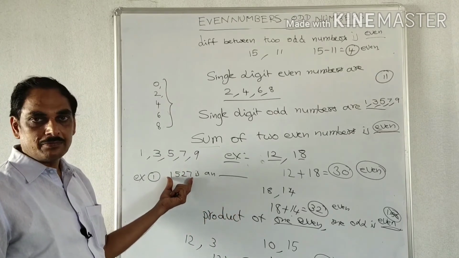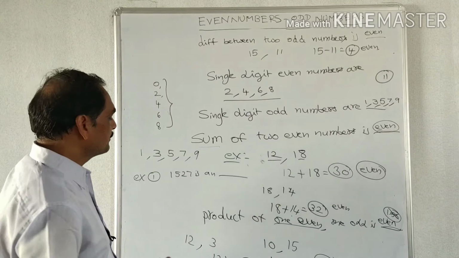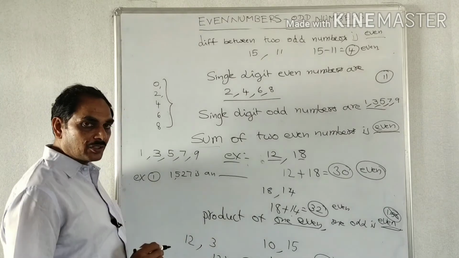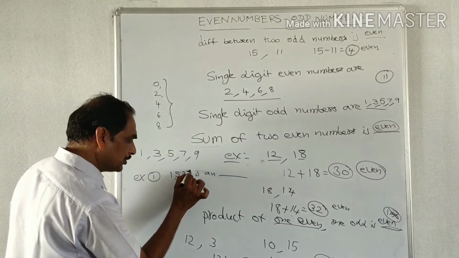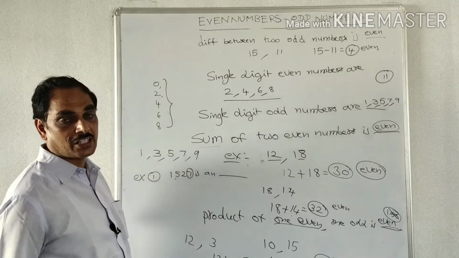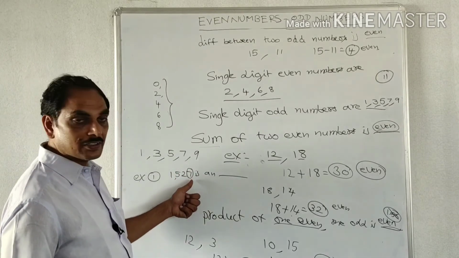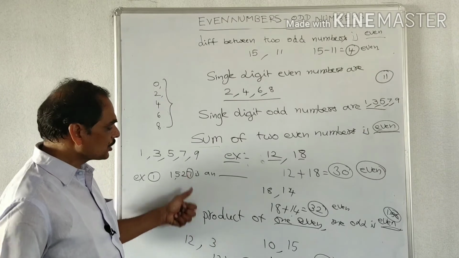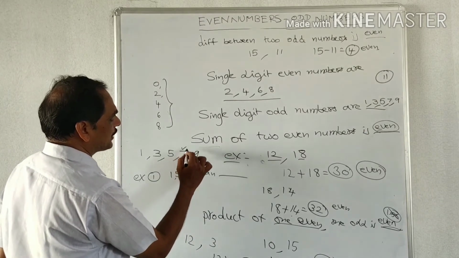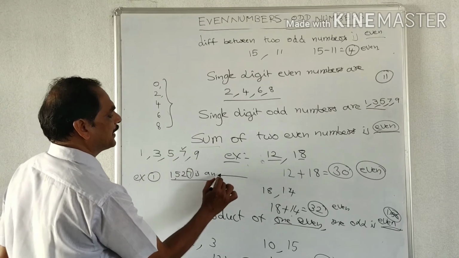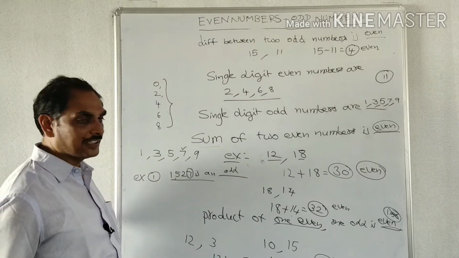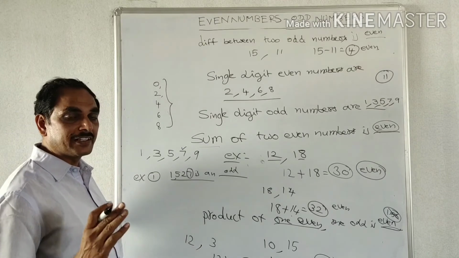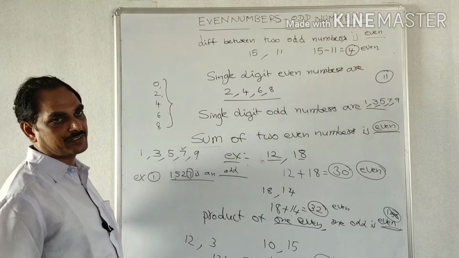In such problems, we can say easily: in 1527, the unit digit place is 7. So when 7 is at the unit digit place, the number is an odd number. We can easily say this by observing the digit at the unit place.